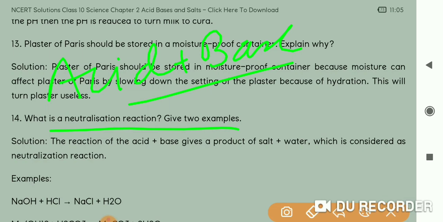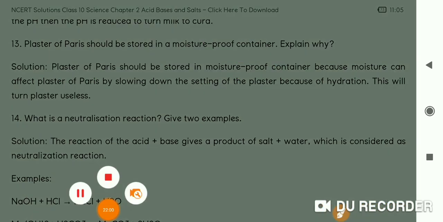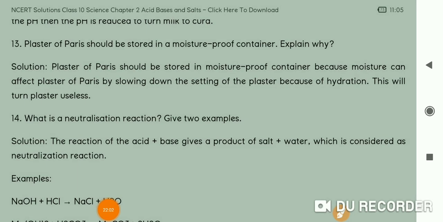That means having pH 7. Acids have pH less than 7, bases have pH more than 7. But when these two react, the pH becomes neutral. That means it becomes 7, and that's why it is called a neutralization reaction. Okay, which reaction? Neutralization reaction.